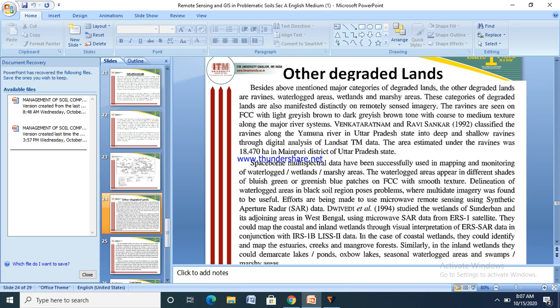In the case of coastal wetland, they could identify and map the intertidal creeks and the mangrove forests. Similarly, in the inland wetland, they could demarcate lakes, ponds, ox-bow lakes, seasonal and waterlogged areas and swamp areas.